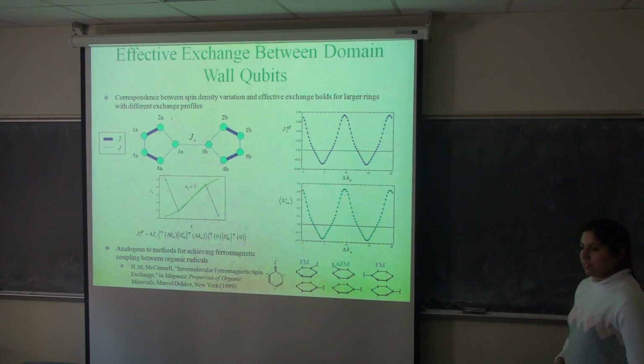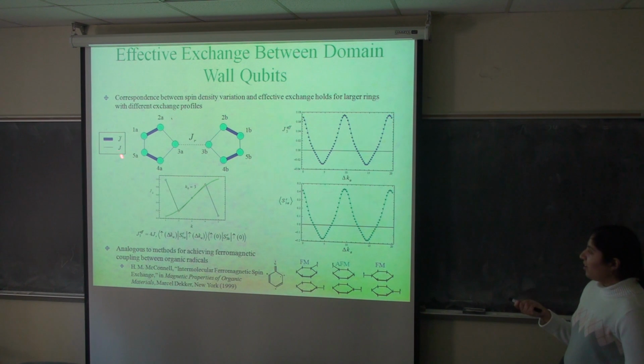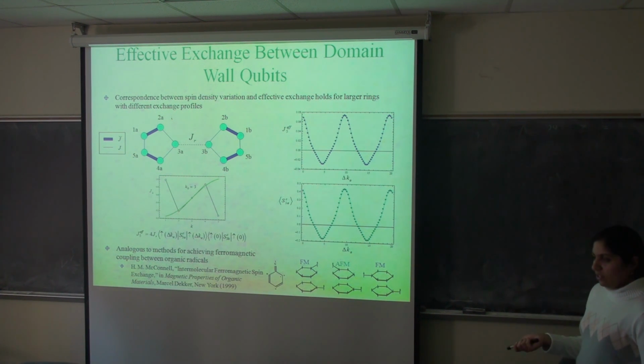Right. But you have to couple all of these together. These couplings fall off exponentially with separation. Well, if these two dots are extremely close, and the distance is the only thing determining the exchange, then they would be equal. So similarly, to me, that looks like an inconsistent model.